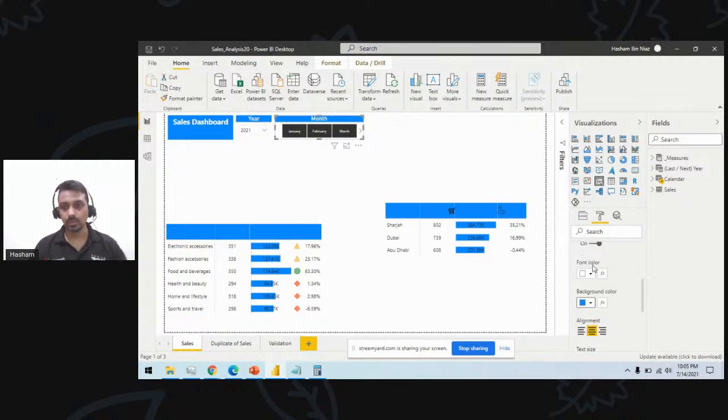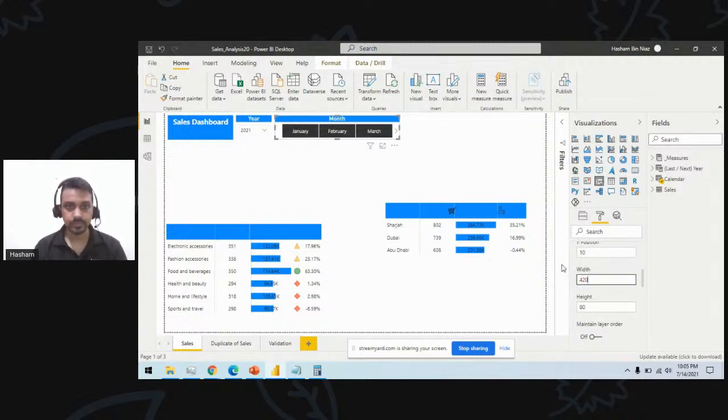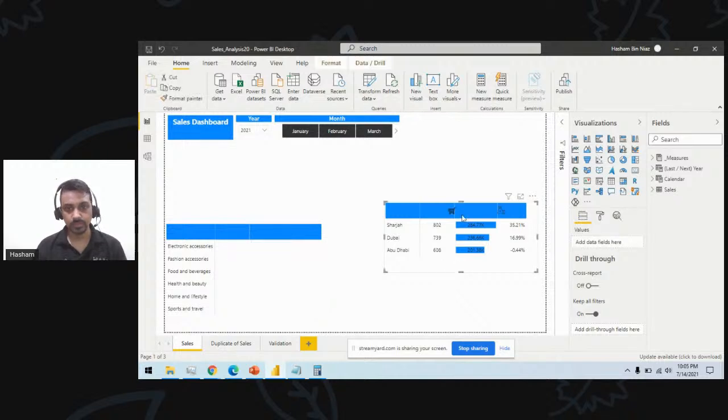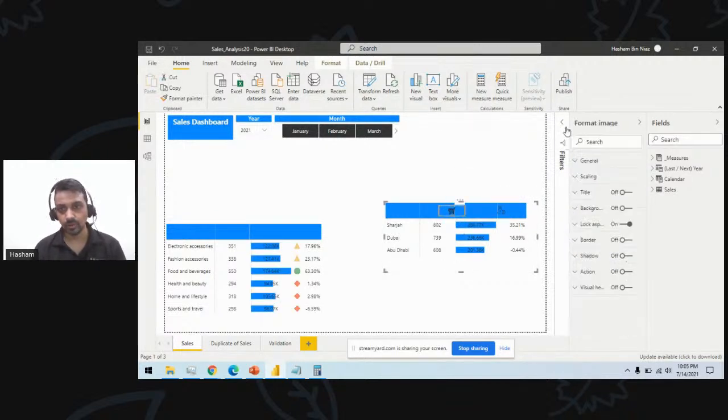Okay, I have this one adjusted as well. One more thing, I need this to be wider, so this is going to be 420. Now I have these charts available here. I have grouped this one, but I can remove the grouping for now.